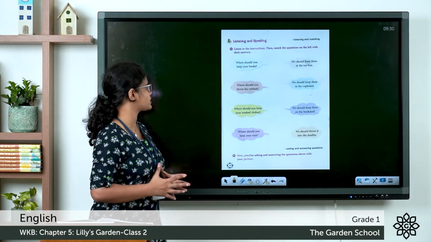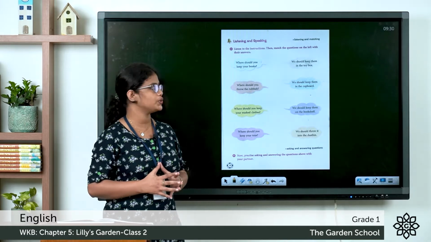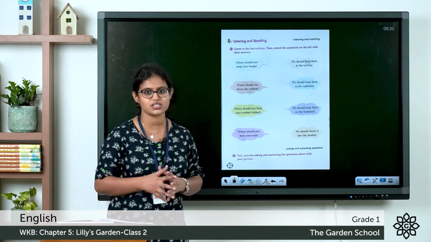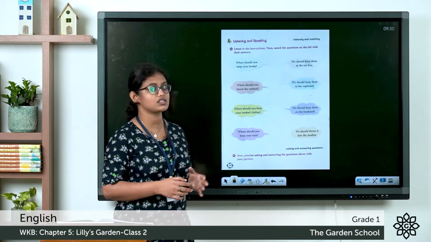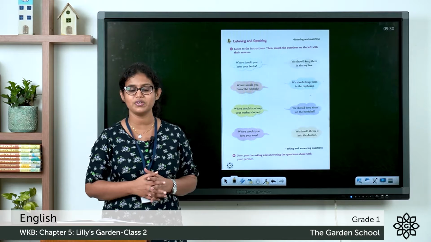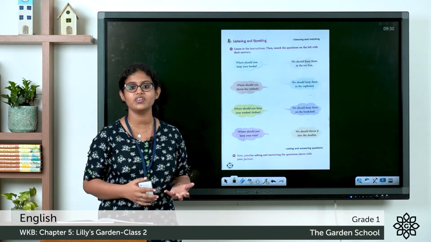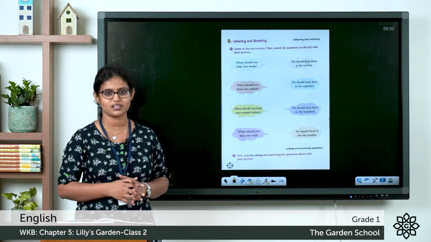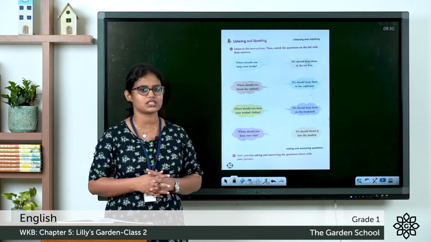So what is the first question given? Where should you keep your books? When you closely observe this question, you can see after the question, a question mark is given. We learnt that. Do you all remember that? We learnt that whenever we write a question, it always ends with a question mark. Okay. So what is the first question?